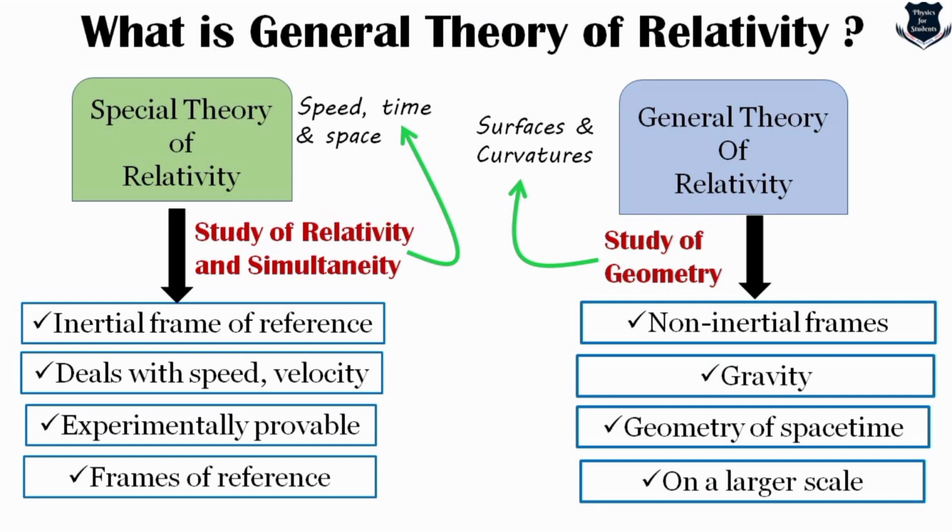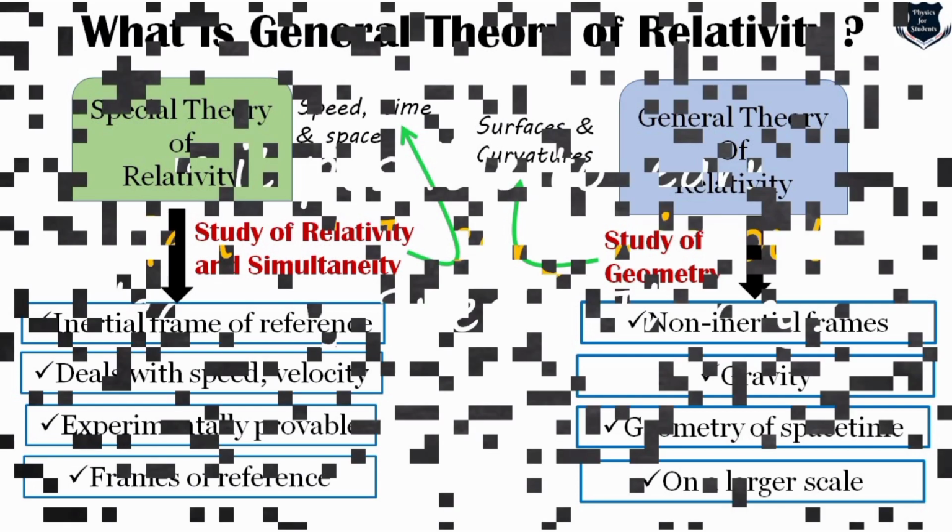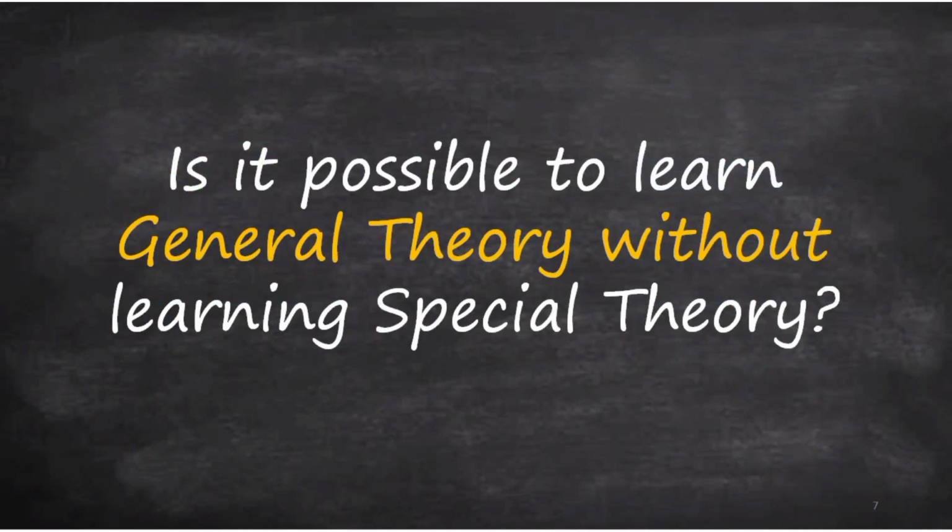This is a kind of vis-a-vis: rather than calling it a theory of relativity, I think it will be wise if we call general relativity a theory of curvature or a study of geometry, because it has less to deal with relativity and more to deal with curvatures and geometry. The relativistic part is mostly dealt with in special theory and less in general relativity.